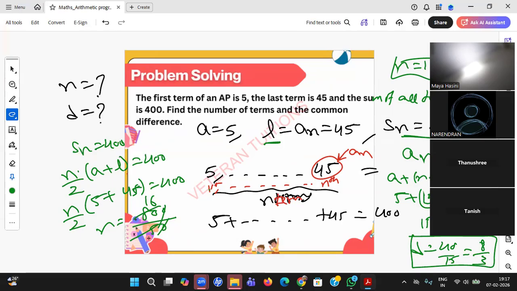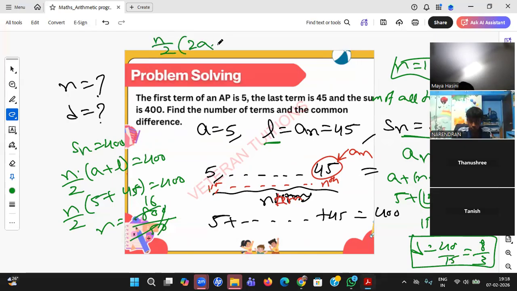Okay, so don't get confused with the terminology. Only that is what is required in this chapter. Then I took the big formula. If you take the big formula also, you'll get the same thing. Big formula: n by 2 into 2a plus n minus 1 into d equal to 400. You see, n you don't know, d you don't know. Two unknowns, one equation, you can't solve it. So that's the reason you need to separate this term and use again this formula.